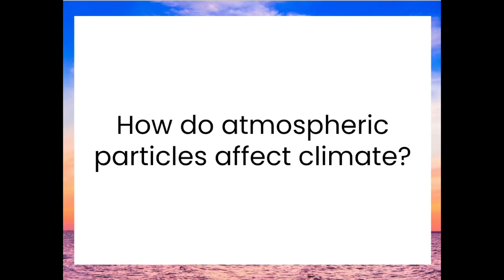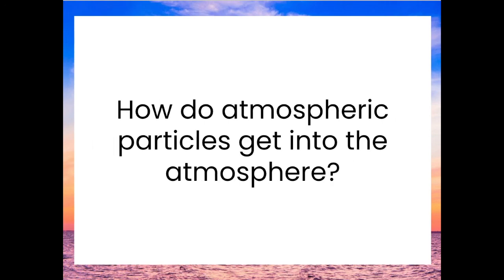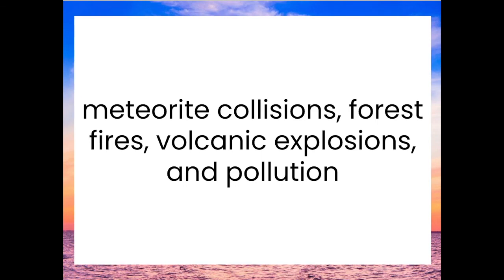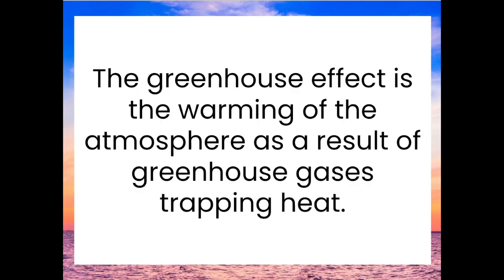How do atmospheric particles affect climate? Atmospheric particles create more clouds that block the sun's radiation and trap heat radiating from the Earth. How do atmospheric particles get into the atmosphere? Meteorite collisions, forest fires, volcanic explosions, and pollution. What is the greenhouse effect? The greenhouse effect is the warming of the atmosphere as a result of greenhouse gases trapping heat.